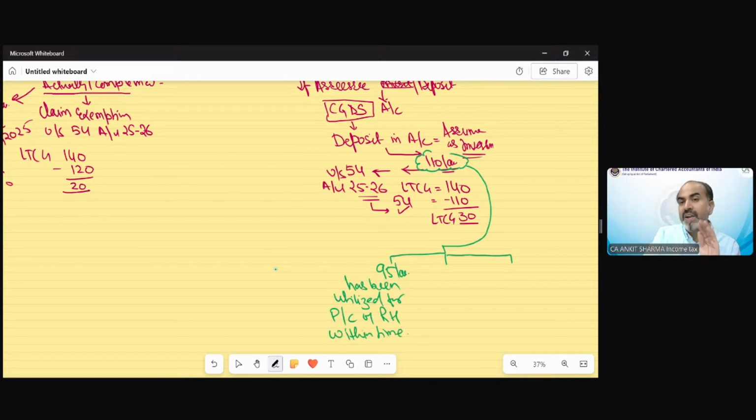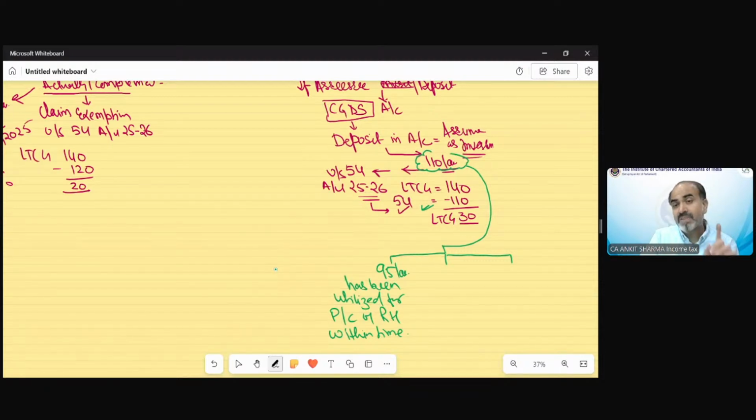So out of this 110 lakh rupees, suppose 95 lakh rupees has been utilized for purchase or construction of a residential house within time. What do we need to do? We do not need to do any treatment of this amount, because we have already given the benefit of 95 lakh rupees in assessment year 25-26.